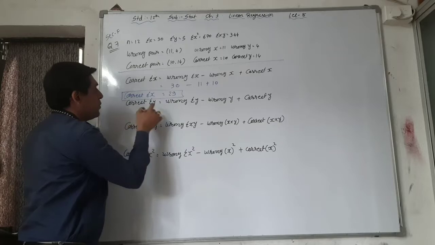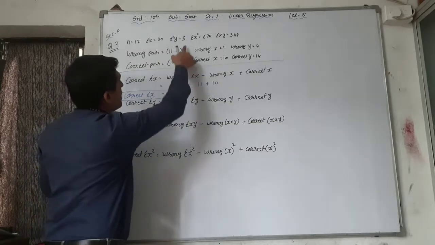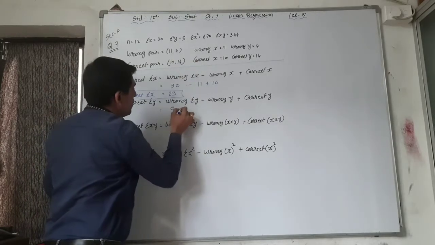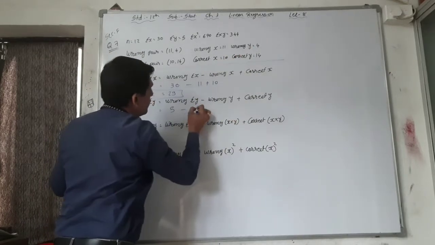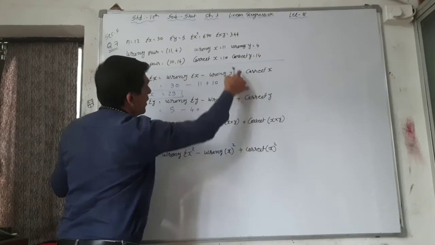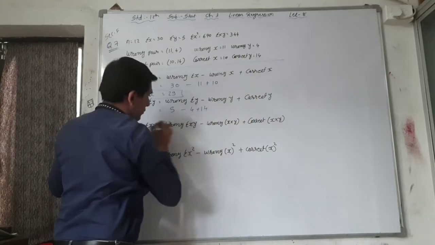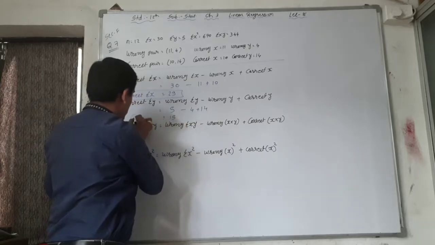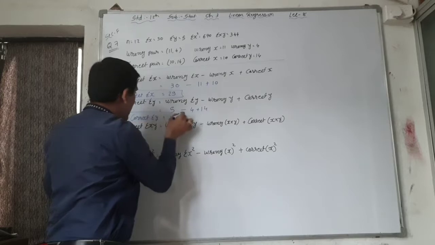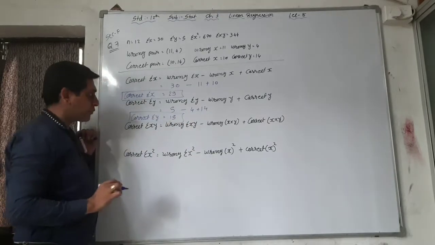Second one, correct sigma y. Here wrong sigma y is equal to 5 minus wrong y, that is 4, plus correct y, that is 14. So 10 added, that's why 15. Correct sigma y is equal to 15.